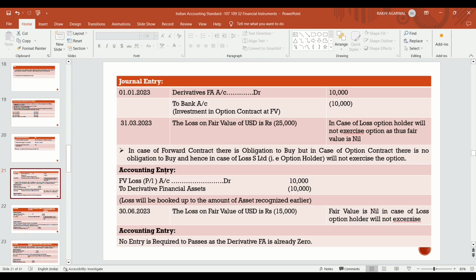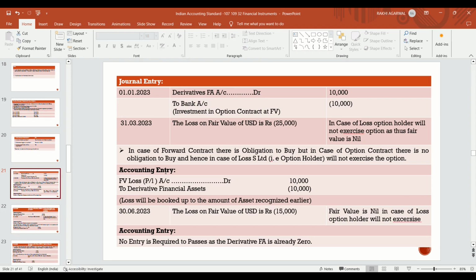So in case of loss, that is on 31st March 2023, the loss on fair value of USD is rupees 25,000. In case of loss, the option holder will not exercise, because the option holder has the right to exercise the option if he finds any favorable situation.